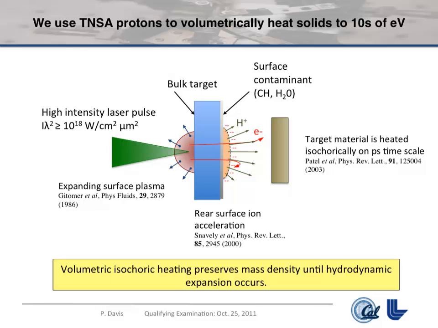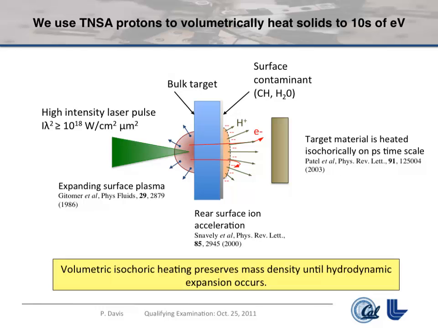The physics is complicated, but the idea is if you have a laser at least around 10 to the 18 watts per square centimeter incident on a target, you drive a bunch of hot electrons through that target, which creates a really high gradient field on the back surface of it and pulls all these protons off. So at the end of the day, you get a relatively high energy, high efficiency proton source. Why does that matter? It turns out you can use that proton source to heat a second target to these warm dense conditions that we're interested in.